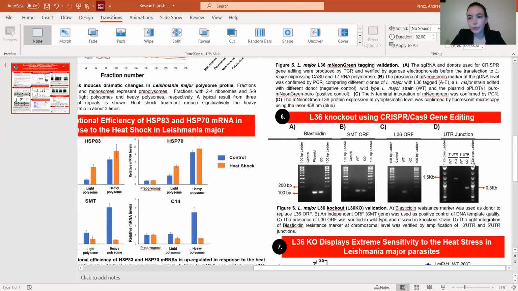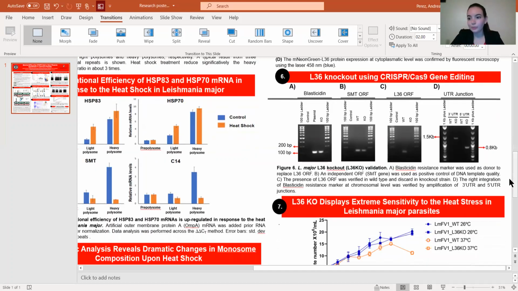The UTR junction just shows us where exactly the genes align. And the SMT-ORF is a normal gene that serves as a control, basically. So you can see how the knockout and the wild type do still have these genes. We didn't erase anything else that wasn't the L36 gene.